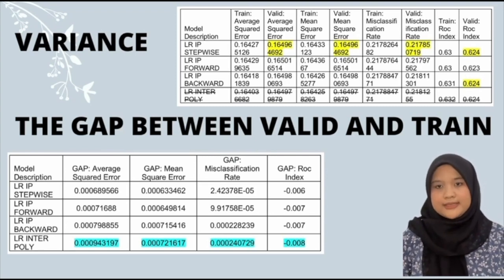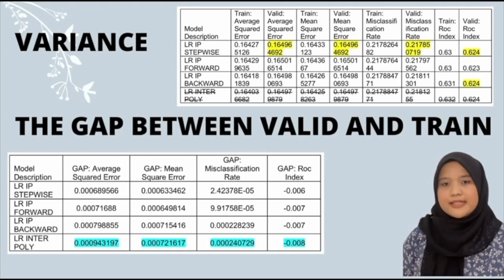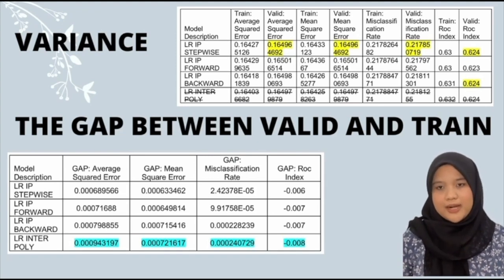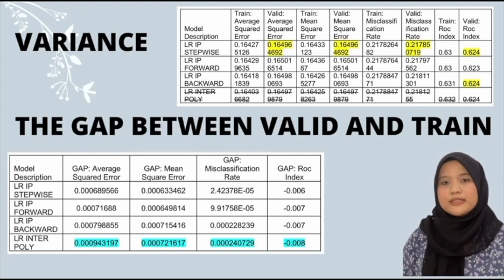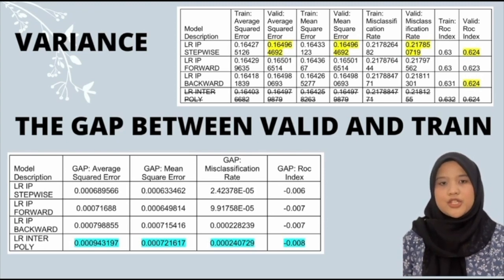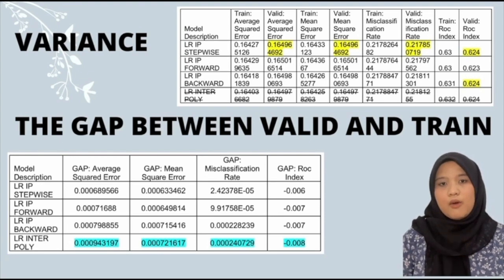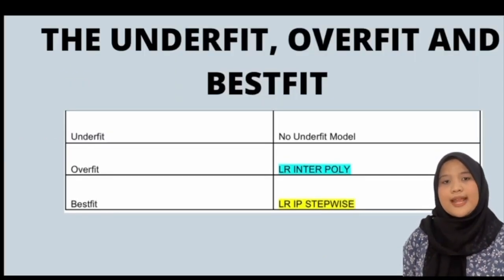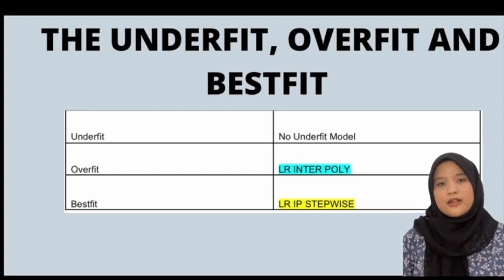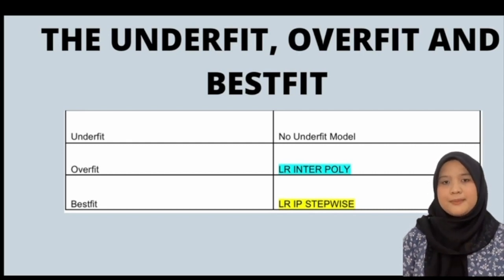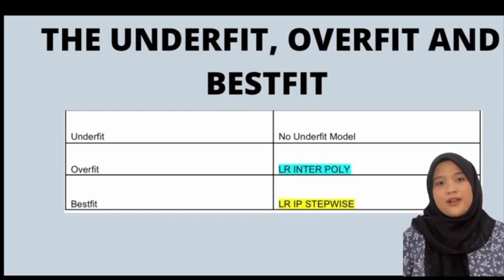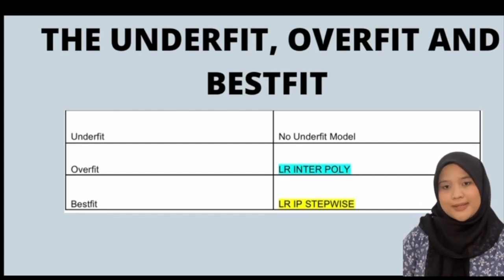These 2 models have the higher ability in predicting negative outcomes. The accuracy for all the models has the same value, which is 0.217725. However, since we calculated model LR IP stepwise as the best model, we choose LR IP stepwise as better in predicting negative outcomes and better model performance.